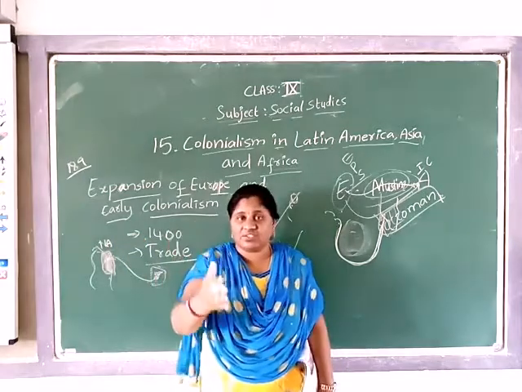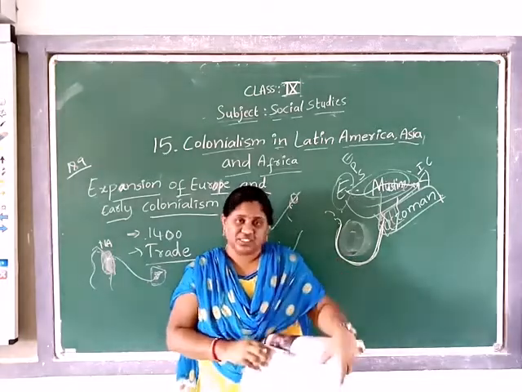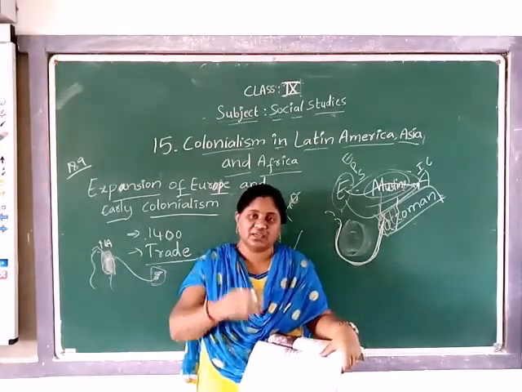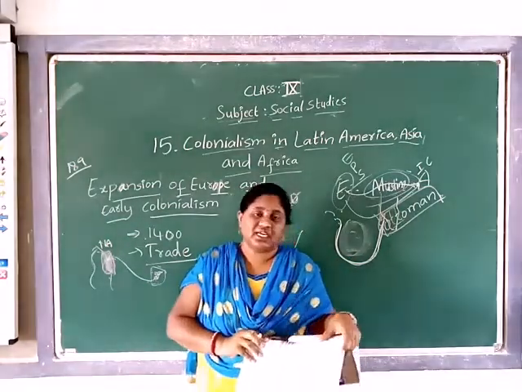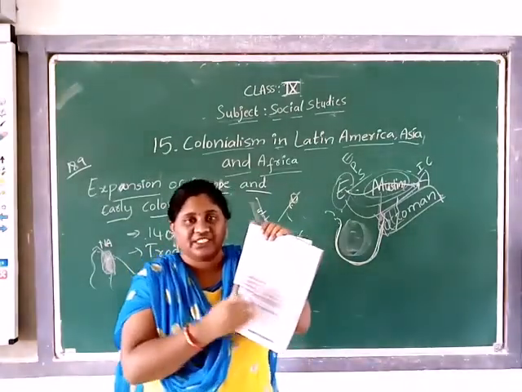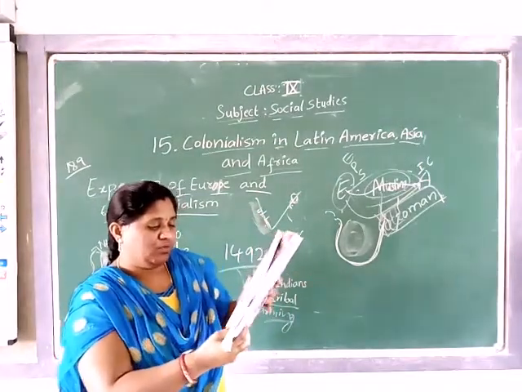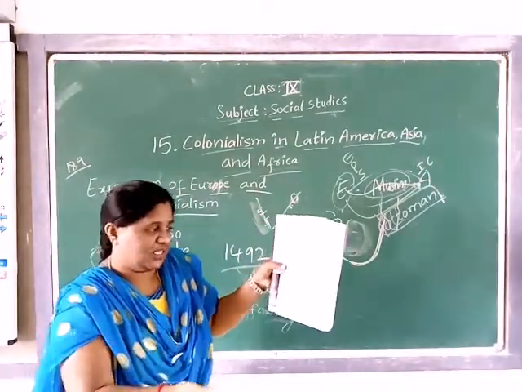How did they send them? If you see the picture here, of course it is an illustration, an imagined picture, but they sent them in this way. This is the lower deck of the ship.